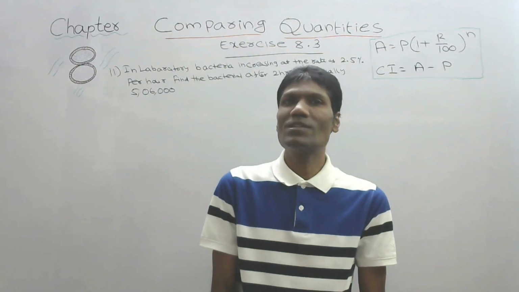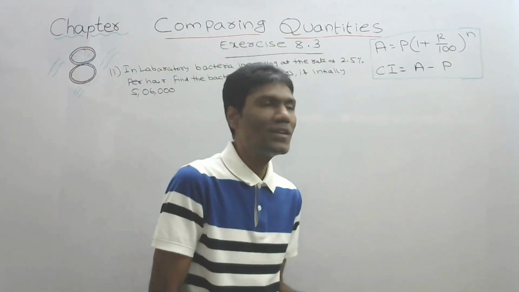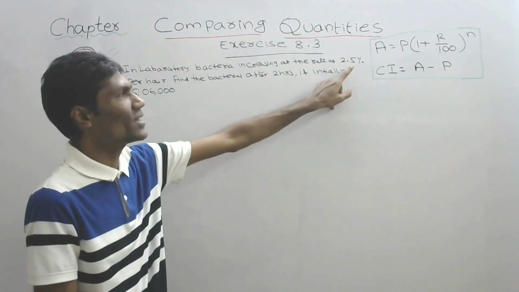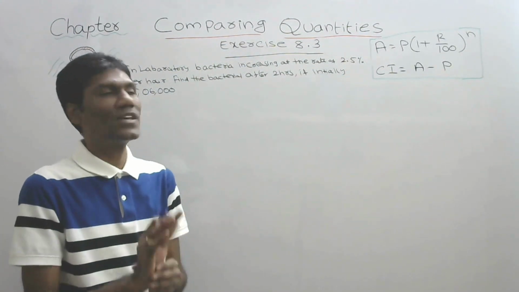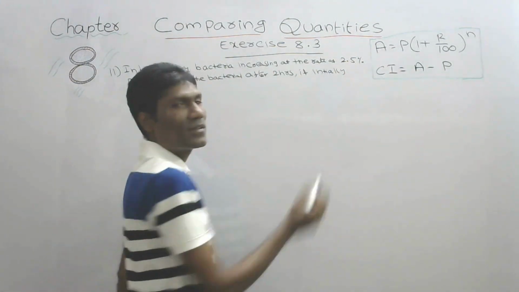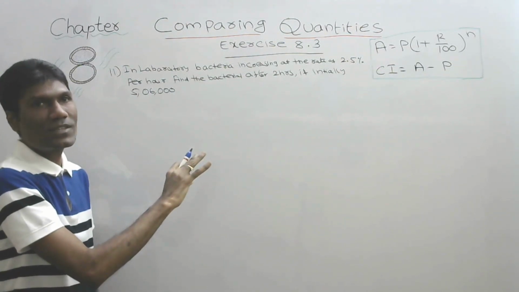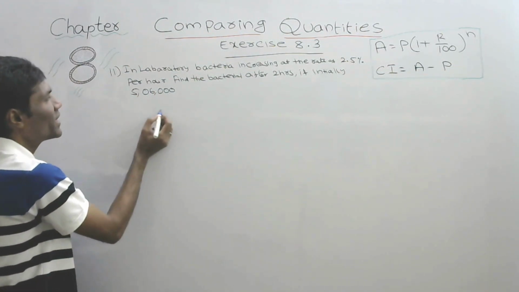Now the 11th question, same as the 10th question. There he said population; here he said bacteria is increasing at a certain rate. After 2 hours, how much will it be? Same. So we have the formula. We applied the same formula to the population in the previous question. Now we will be applying it to the bacteria.